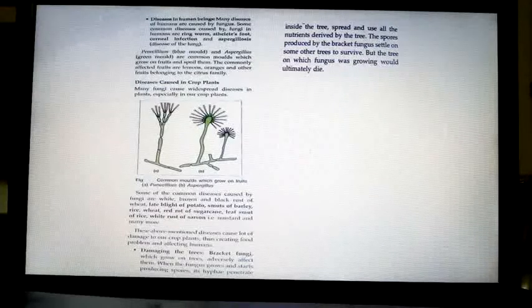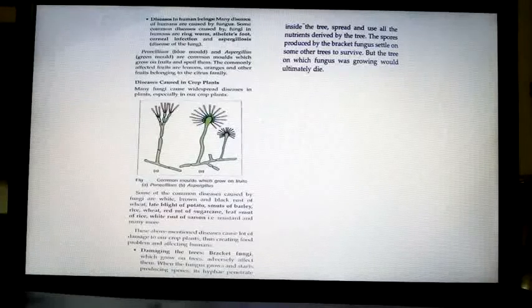Some of the common diseases caused by fungi are white, brown and black rust of wheat, and late blight of potato. Potato becomes soft. It is called late blight of potato. Due to that, children, potato being the staple food of Scotland, people there had to migrate from one country to another when their potato crop suffered with late blight. You know, that happened years back. Then there are smuts of barley, rice and wheat, and red rot of sugarcane.